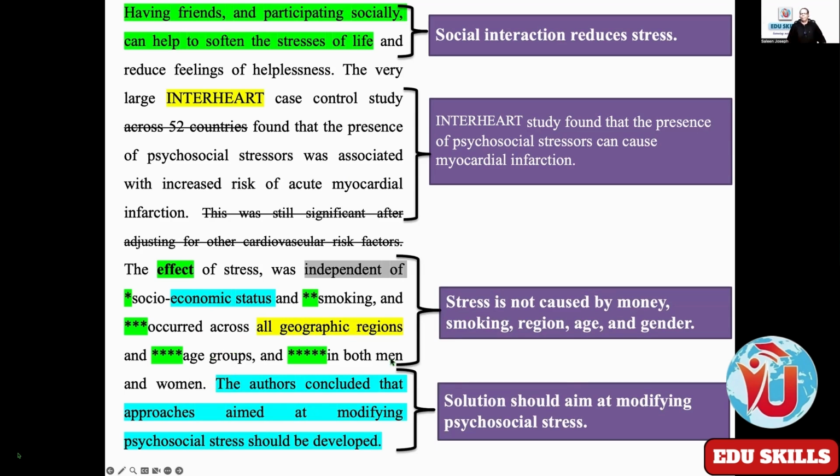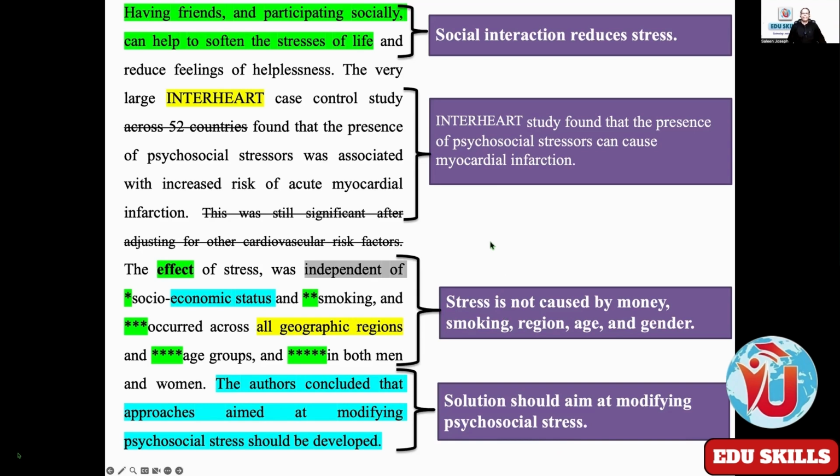Write in your own way, in simple words. How do you understand that particular long sentence? Stress is not caused by money, smoking, region, age, and gender. It may not be the exact meaning, but you should have the gist of the whole thing here in your short summary. And the last one: the authors concluded that approaches aimed at modifying psychosocial stress should be developed. Solution should aim at modifying psychosocial stress.